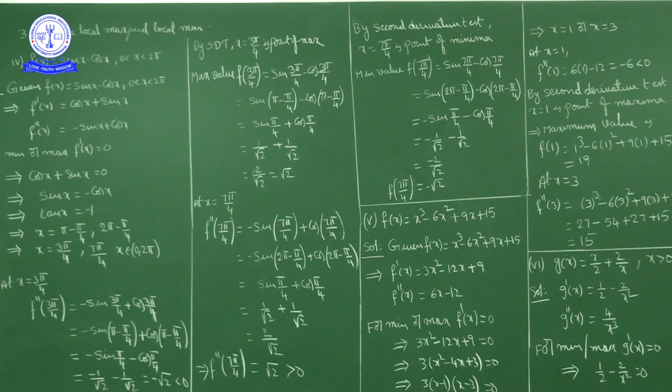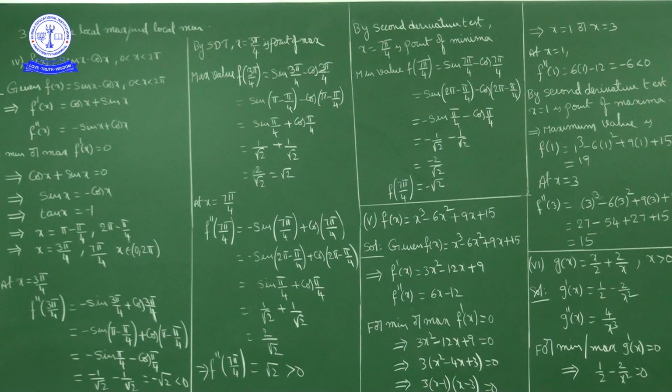Now tan x equal to minus 1. Tan x is minus 1, and tan is negative in the second and fourth quadrant, so the x value lies in the second and fourth quadrant. So x is equal to pi minus pi by 4, which is in the second quadrant, and 2 pi minus pi by 4, which is in the fourth quadrant.